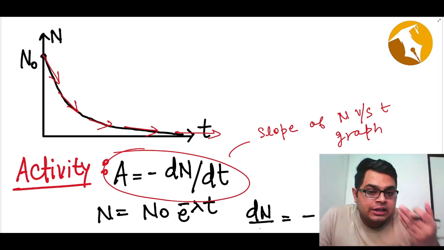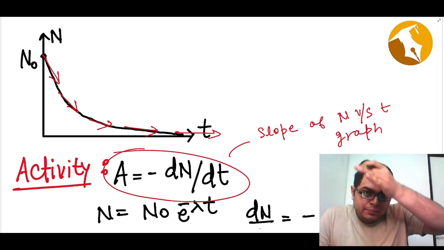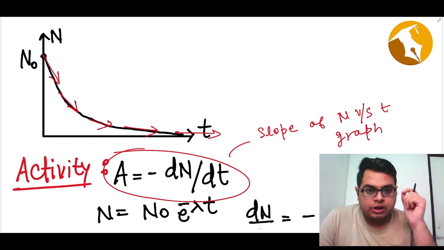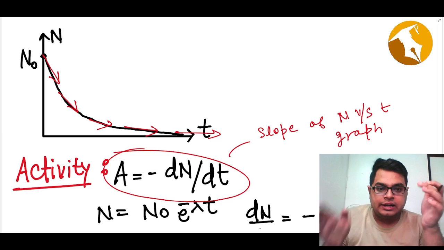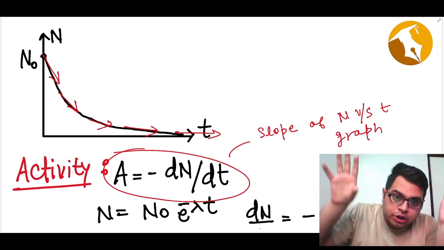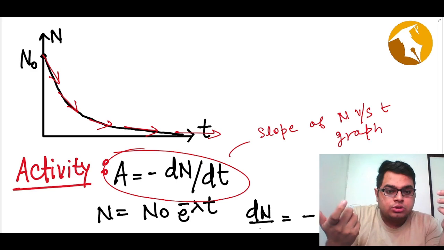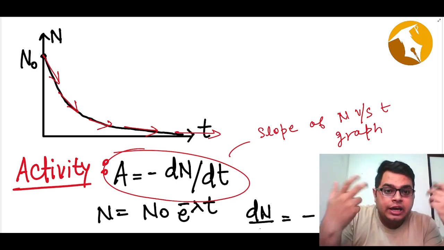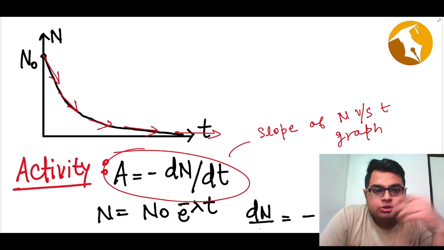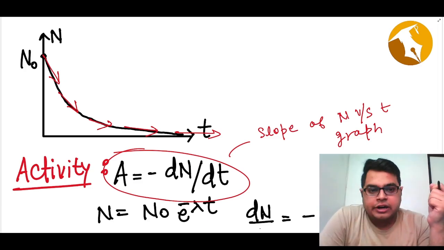It means the activity of your sample is also decreasing, and that is something we need to take care of. We have to understand that in our sample, the number of nuclei keeps on reducing exponentially. Also, the speed at which they are decaying is decreasing exponentially. So these are the two important relations we derived.